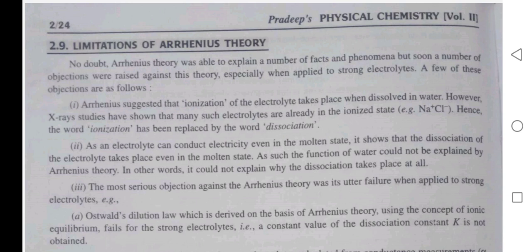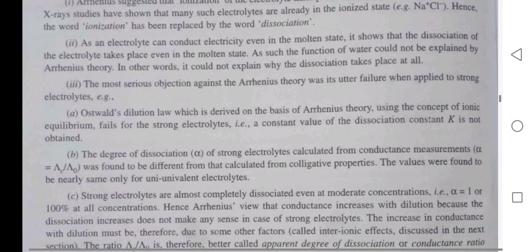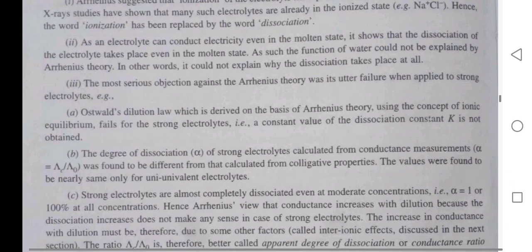Hence, the word ionization has been replaced by the word dissociation, as an electrolyte can conduct electricity even in the molten state. It shows that dissociation of the electrolyte takes place even in the molten state. As such, the function of water could not be explained by Arrhenius theory. In other words, it could not explain why the dissociation takes place at all.